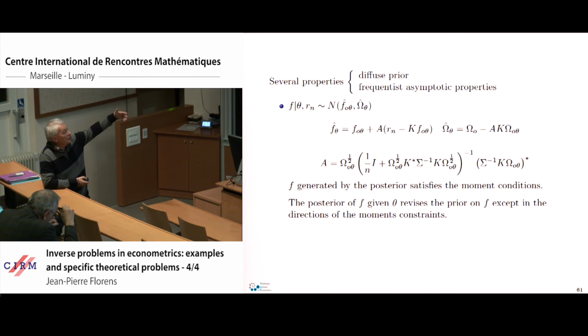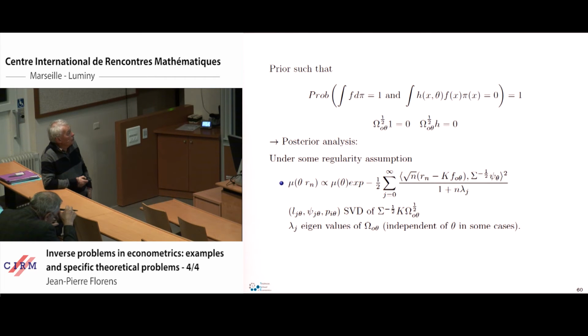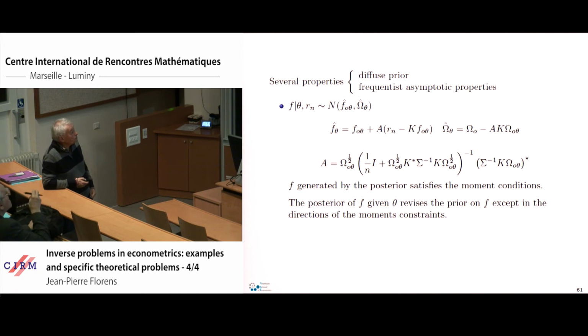So we have studied the property of this posterior distribution, in particular the way that the choice of the lambda j, which may be a function of n or not, appears in the computation of that posterior distribution here.